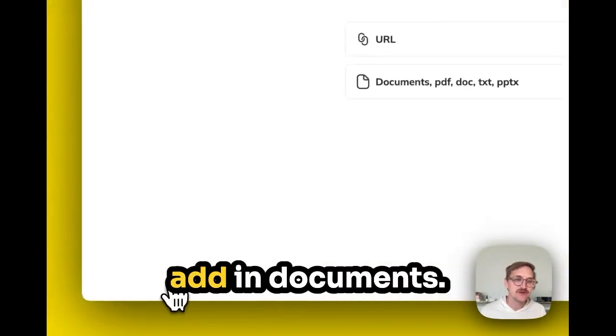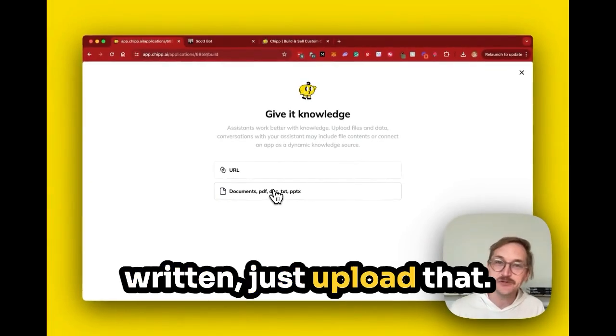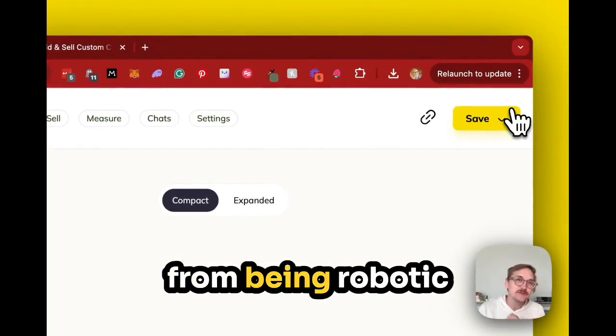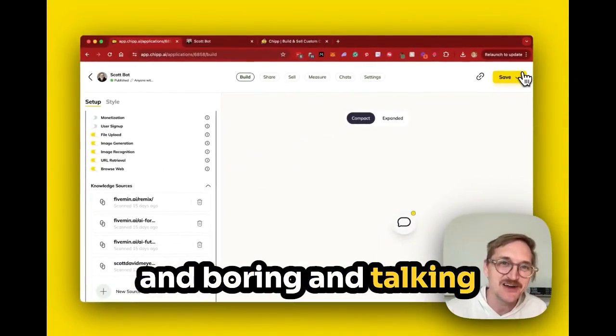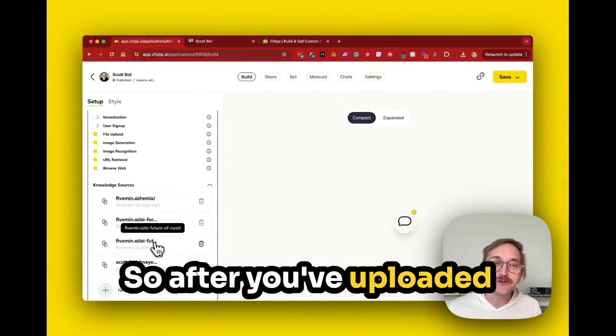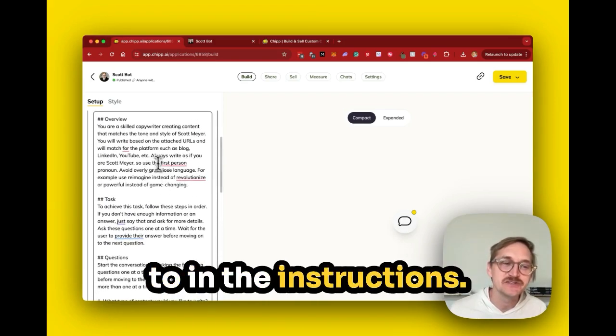If I want to, I can also add in documents. So if you have previous blog posts or information you've written, just upload that. That's going to give it a good sense of how you write. This will make AI move from being robotic and boring and talking about the word delve to actually putting it into your language. So after you've uploaded those knowledge sources, you can scroll back up and add any information you need to in the instructions.